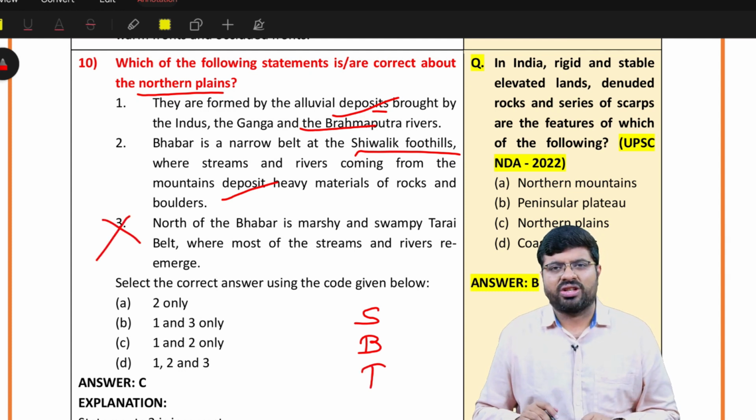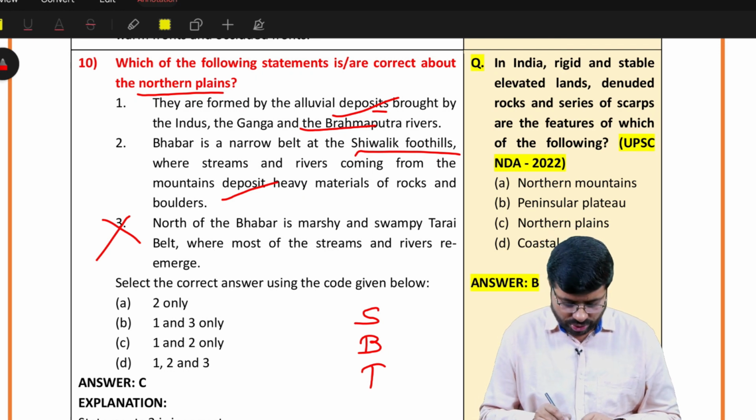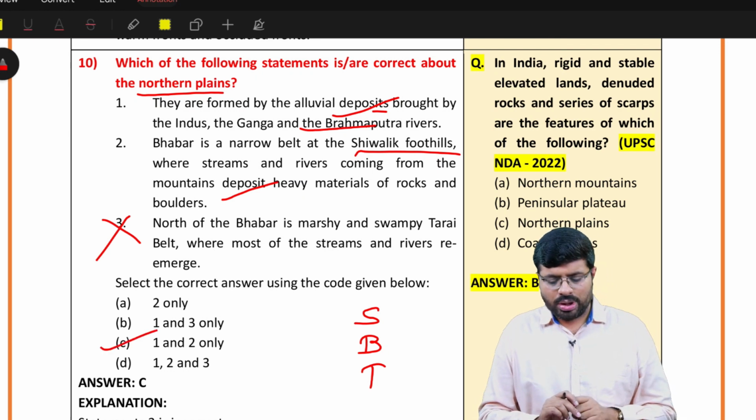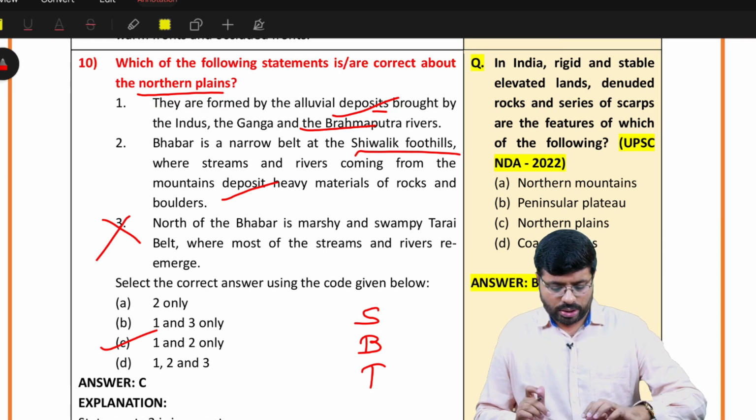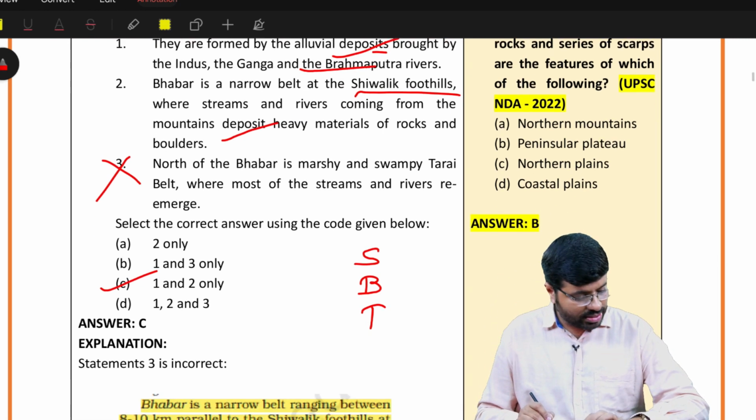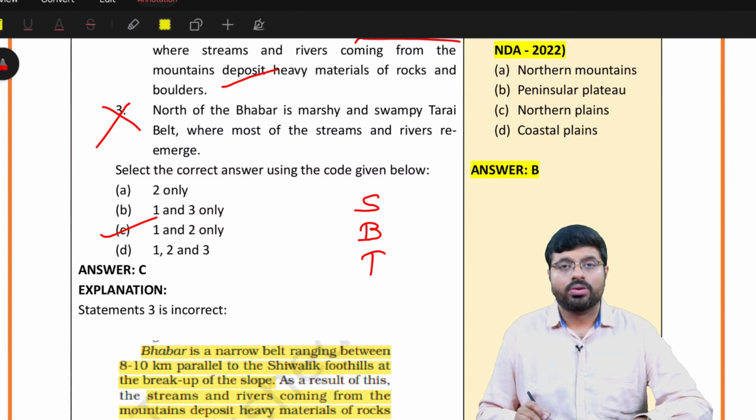A very basic question. I don't want you to miss such kind of questions. Okay. So this is the thing. So in that way you get the answer is here C. Then the next question is question number 16.